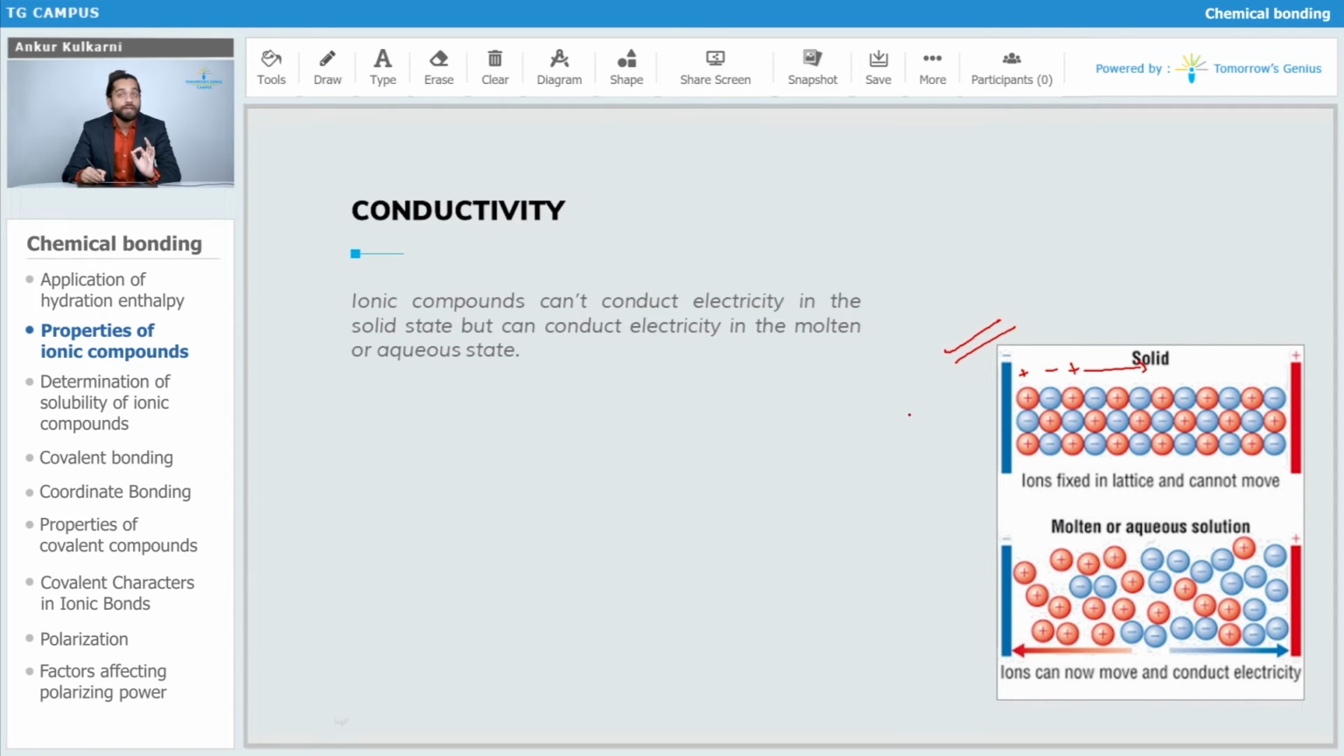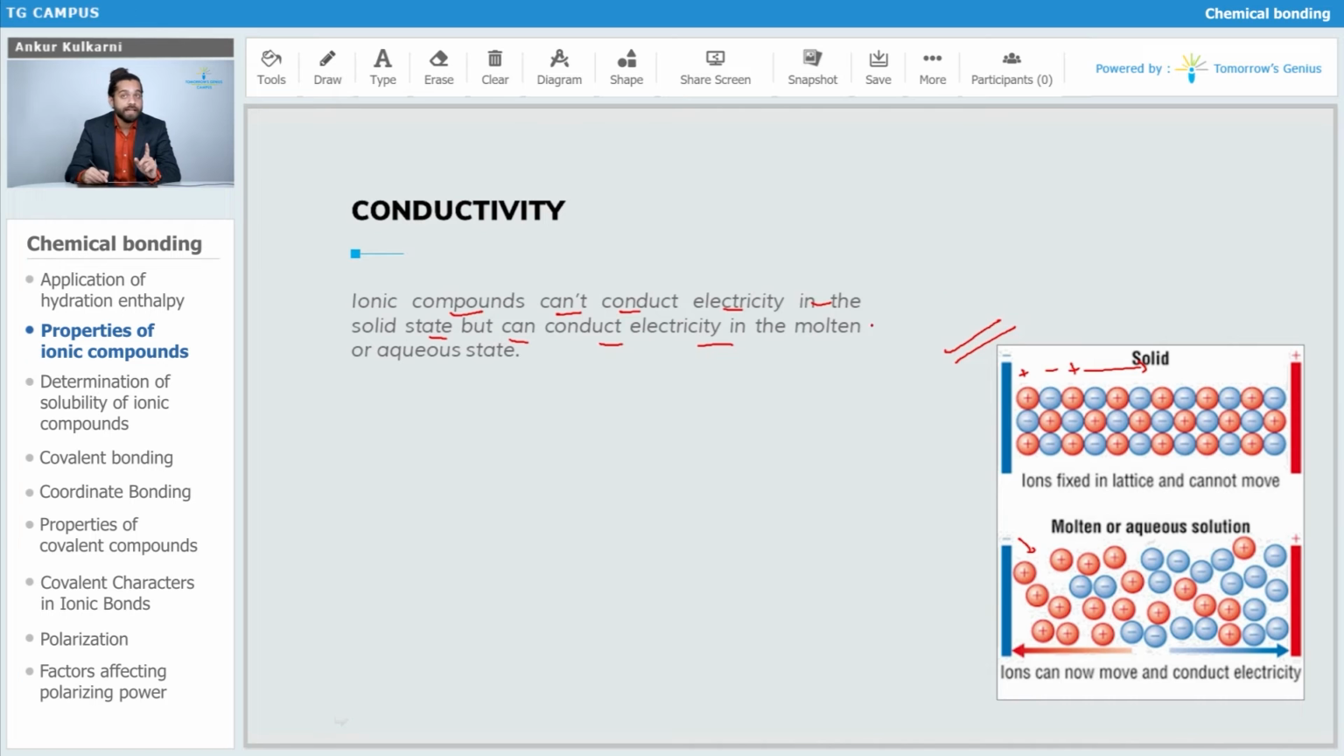But when you go into liquid or molten state, these are not that much linearly packed. The molecules or the ions are a little bit random. So in your aqueous or molten state, obviously there is formation of ions. So your ions can move but not your molecule. So your ions will move and you will get conductivity. So we can say that ionic compounds cannot conduct electricity in the solid state but can conduct electricity in the molten state. So I hope this is clear.